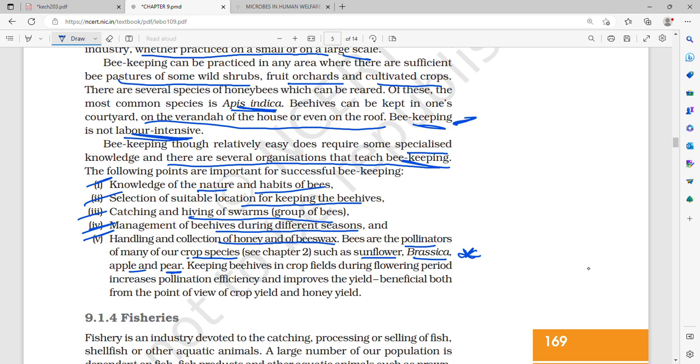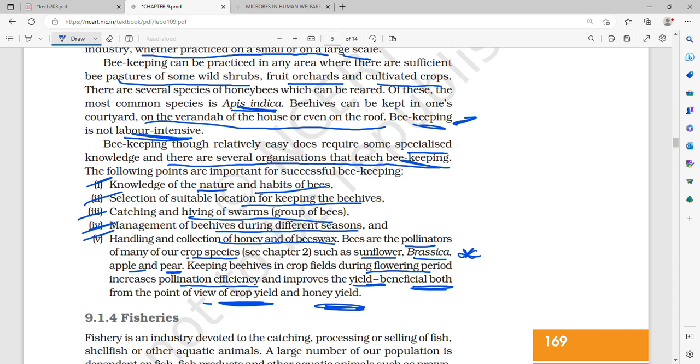And keeping hives in crop fields during flowering period increases the pollination efficiency, therefore it will improve the yield, and this improvement in yield will be beneficial both from the point of view of the crop yield as well as honey yield. So this is very important.